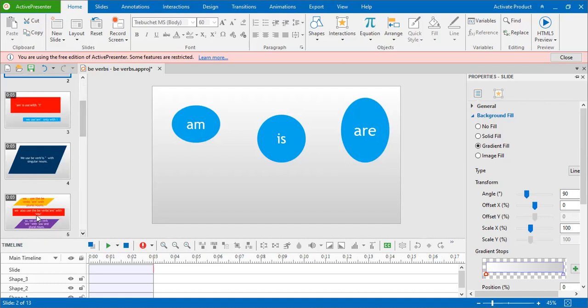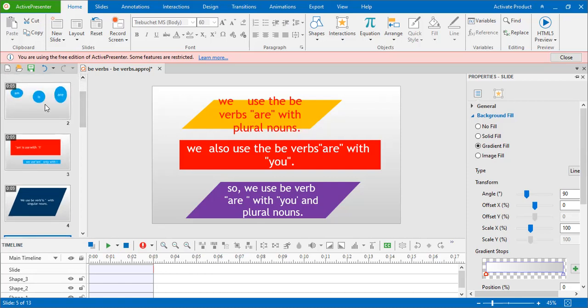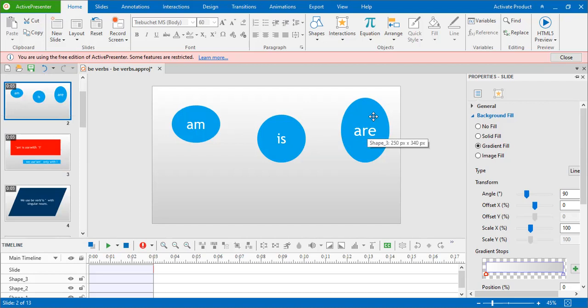Now move to the next slide. We use the be verb are with plural nouns. Here again, we also use the be verb are with you. දැන් මෙතන අපි කියනවා we කියන්නේ plural. Here we is also a be verb.